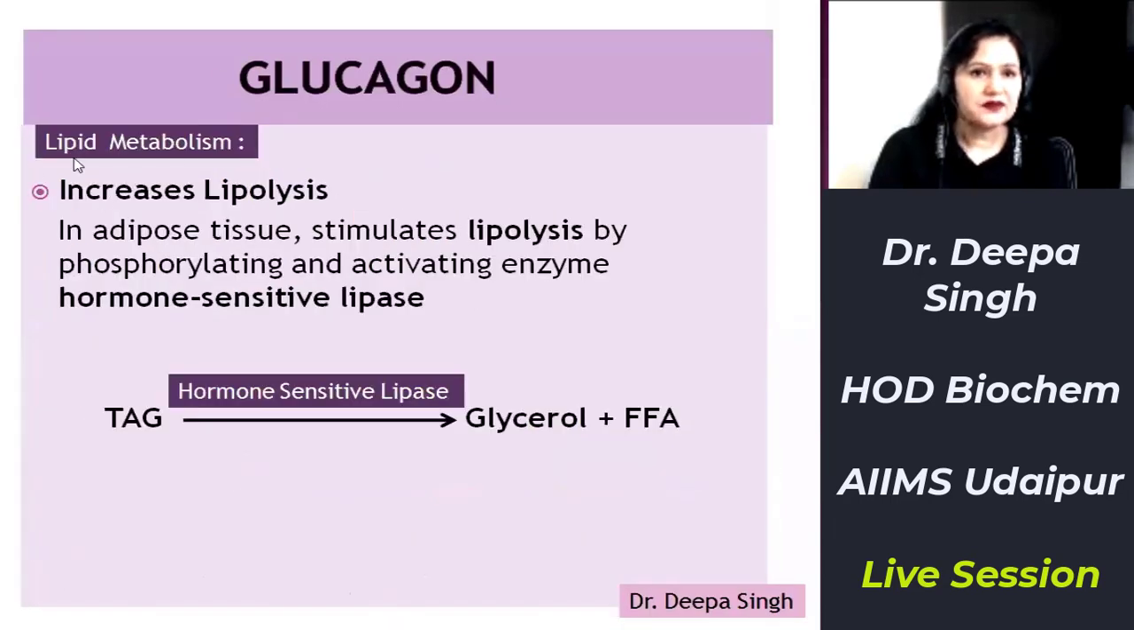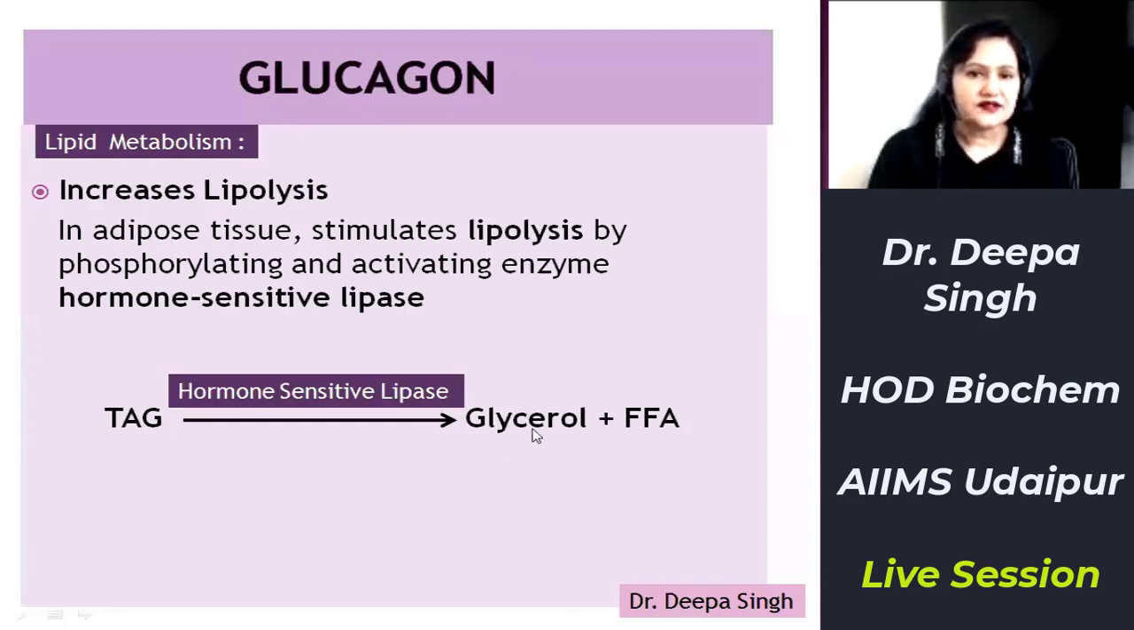Second, the effect on lipid metabolism: it increases lipolysis. Hormone sensitive lipase is the enzyme which breaks down triacylglycerol to glycerol and free fatty acids. This enzyme, hormone sensitive lipase, is phosphorylated and activated by cyclic AMP with the effect of glucagon. Glucagon via cyclic AMP activates cyclic AMP dependent protein kinase, which phosphorylates and activates hormone sensitive lipase, which breaks down triacylglycerol or triglyceride to glycerol and free fatty acids. Thus, we can say glucagon enhances lipolysis.